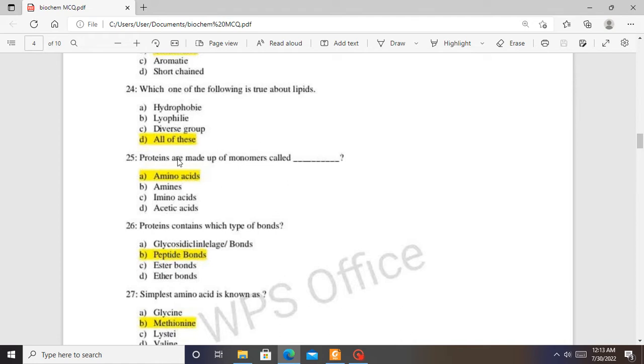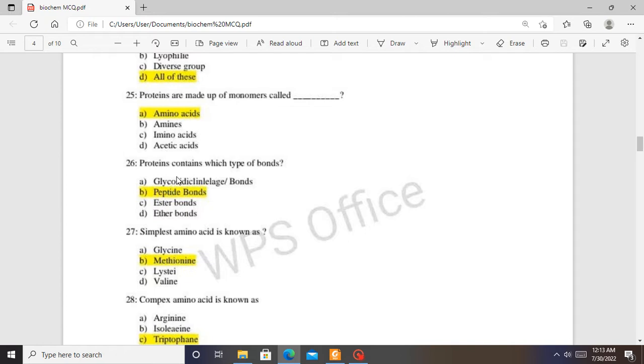25. Proteins are made up of monomers called amino acid residues. 26. Protein contains which type of bonds? So proteins are made of peptide bonds, a bond between the carboxylic group of one amino acid and the amino group of the next amino acid.